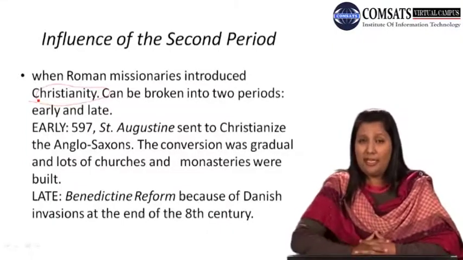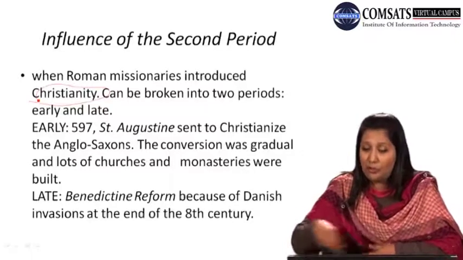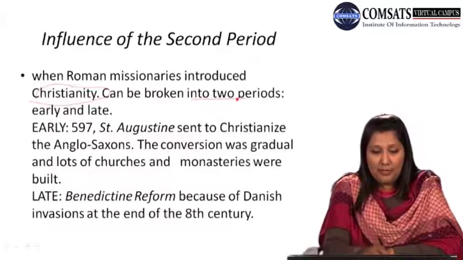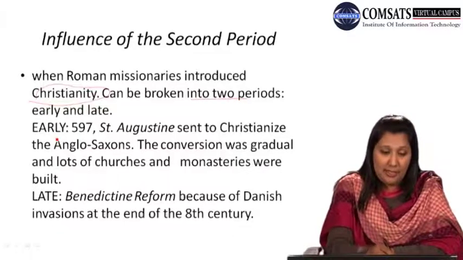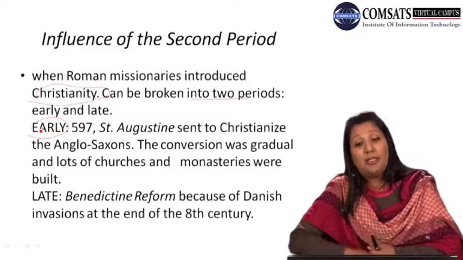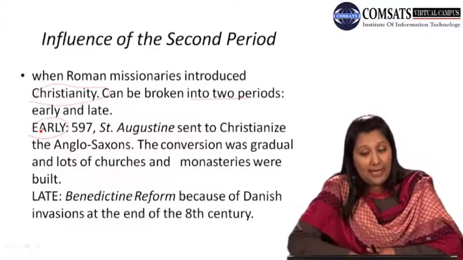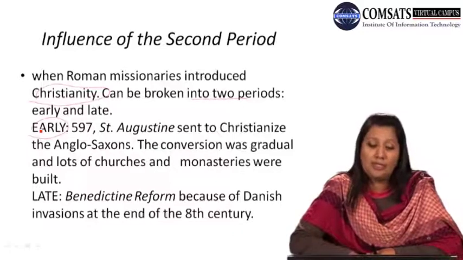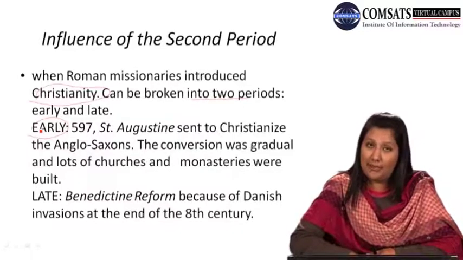Actually this second period can easily be broken into two periods. The first one is early and the second is late. The early period started in 597 with Saint Augustine, and when Saint Augustine was sent to Christianize the Anglo-Saxons, the conversion was gradual and lots of churches and monasteries were built.